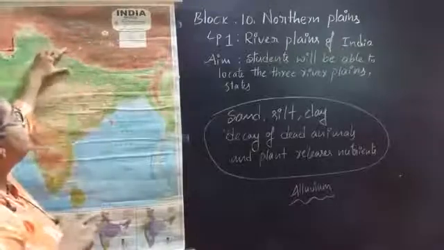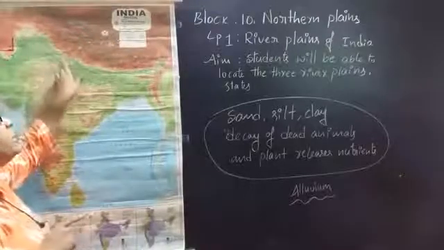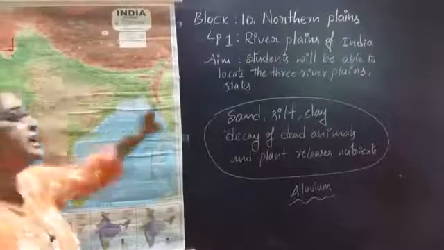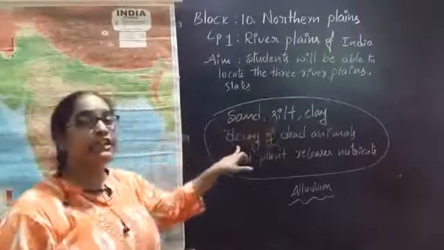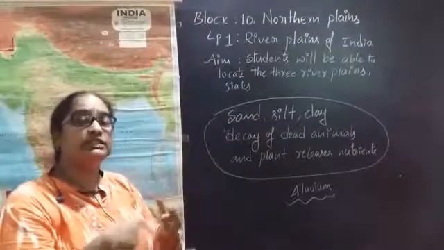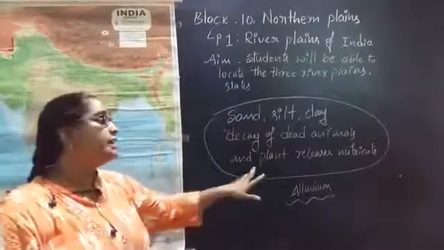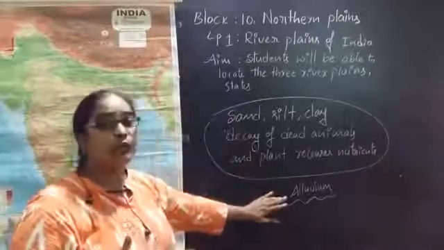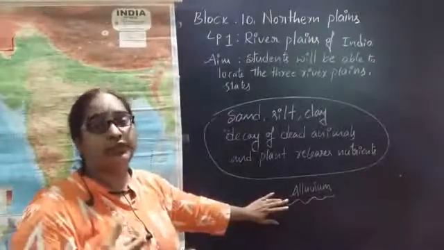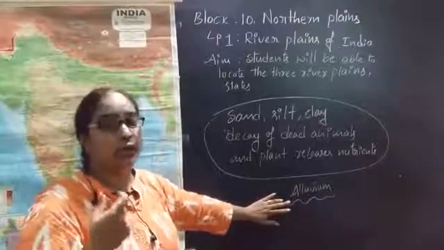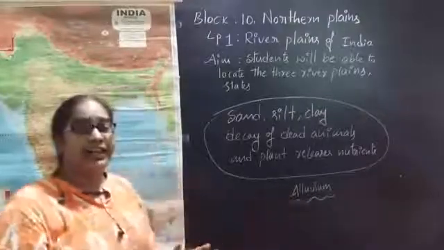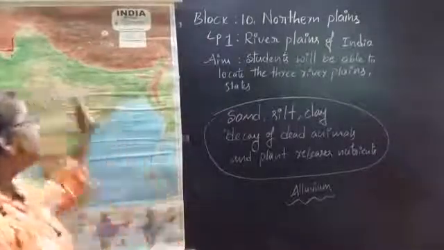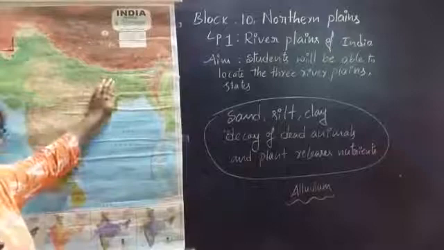That's why when a river comes from top to down here in the northern plains, from the northern mountains, it carries sand, silt, clay and decay of dead animals. When all these mix together, they make alluvium. What do we call that? Alluvium. This alluvium makes the soil fertile, and fertile soil is good to grow crops. That's why in the northern plains we have good crops.